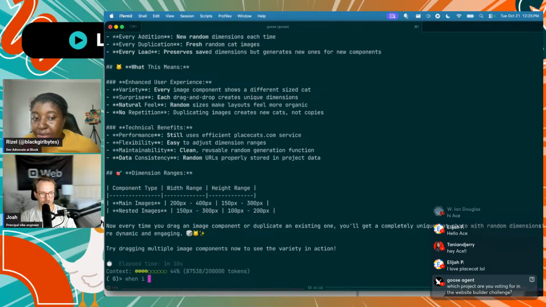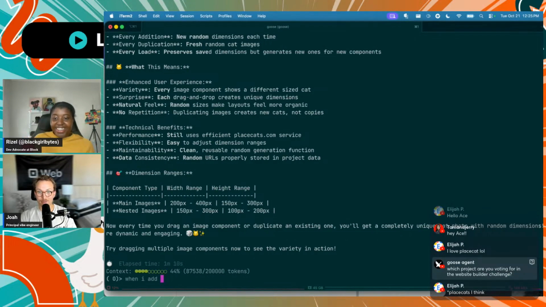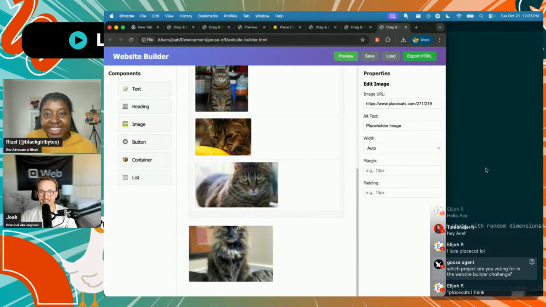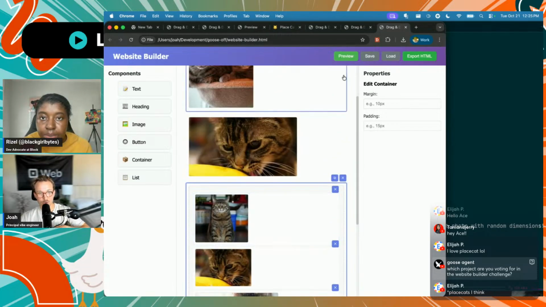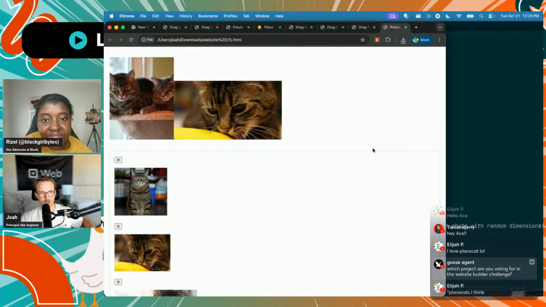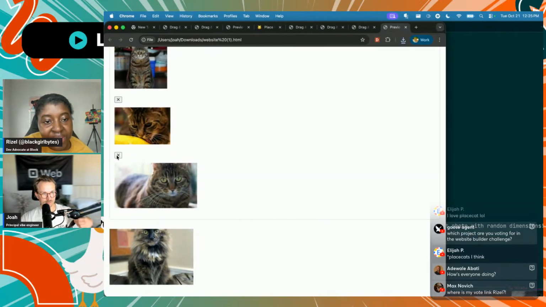You have 5 seconds left. Oh boy, I'm not going to get there. Great. But this was really... It works, and I can preview the website, or I can export the HTML and open it up in a new window. Wow. I don't know why I have buttons. Yeah, I guess I don't know if you felt like pressing X.